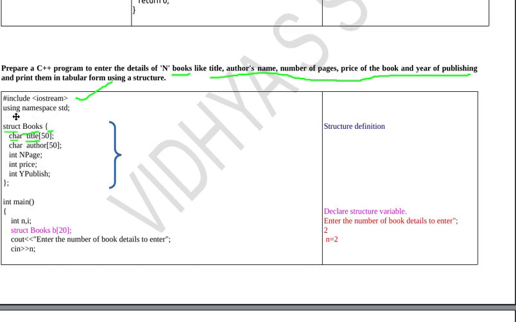So after declaring all the variables, I can close the structure definition. So close the curly brace and put the semicolon. Now structure definition is over.